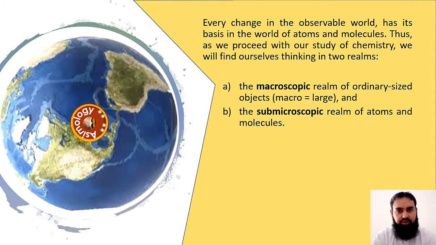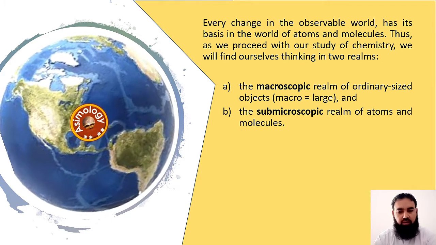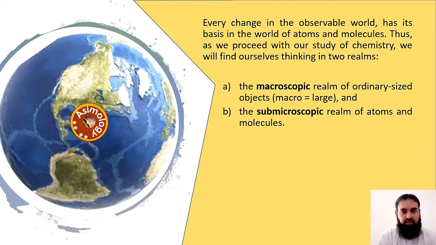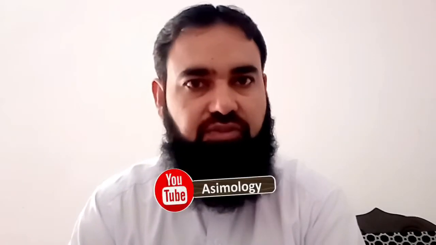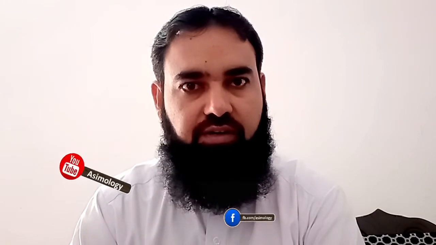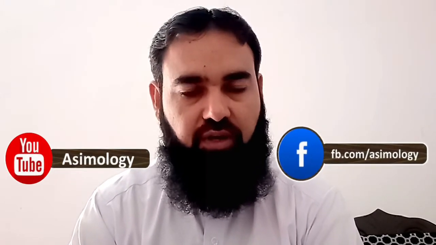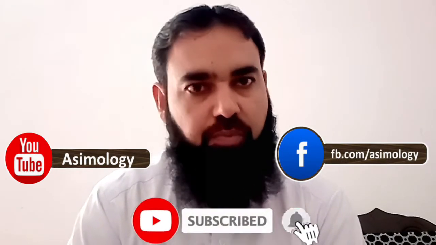These observations are justified with the atomic or submicroscopic particles' interaction. So chemistry is basically thinking at the atomic or molecular level, to justify or answer questions about properties or observations at the macroscopic level.